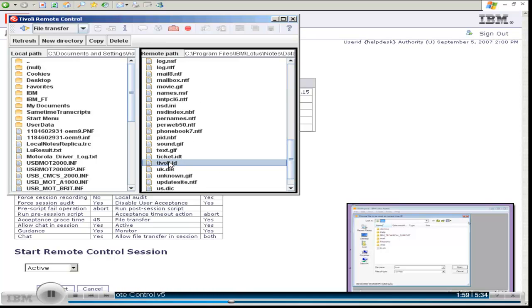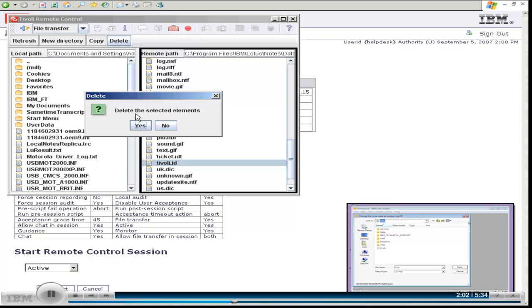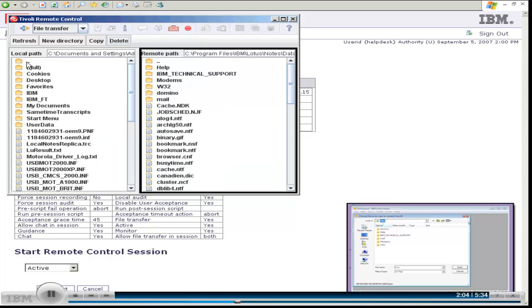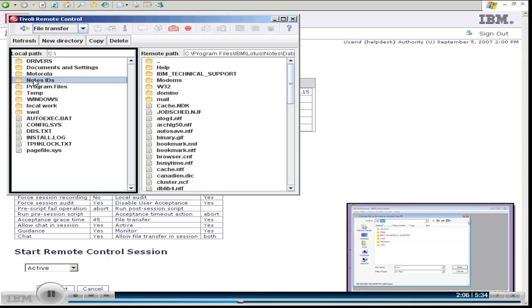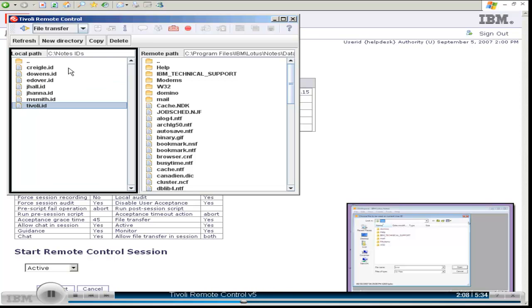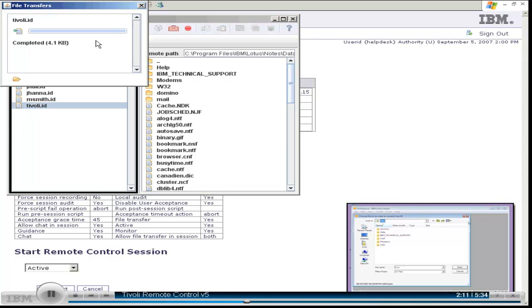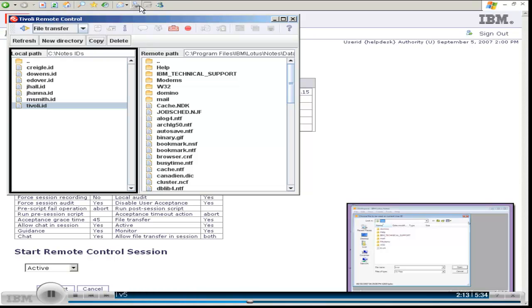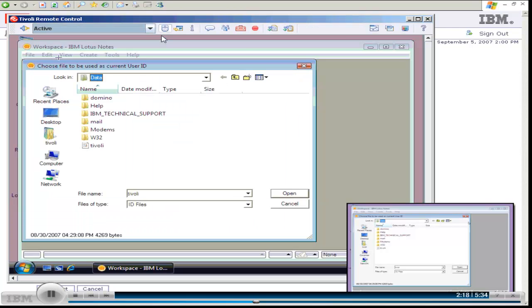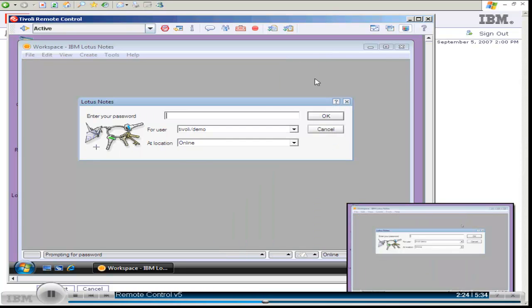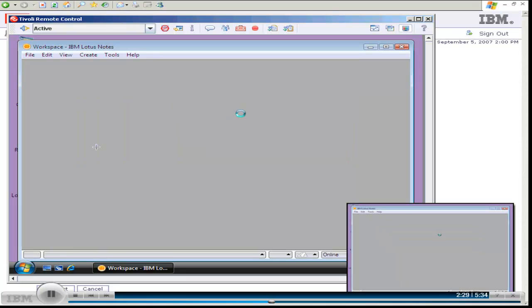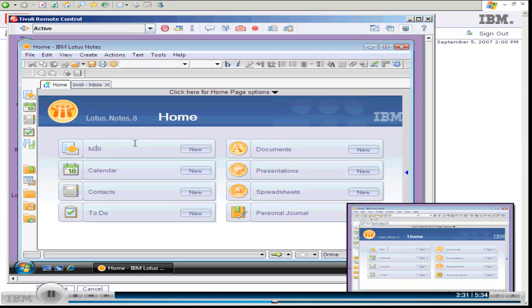The corrupted ID file is deleted, and a good copy is placed on the end user's system. Next, the agent switches back to active mode and again tries to start Notes using the new ID file. This time, it works. The user types in her password and opens her email. Notice that both the help desk and end user can use the keyboard and mouse.